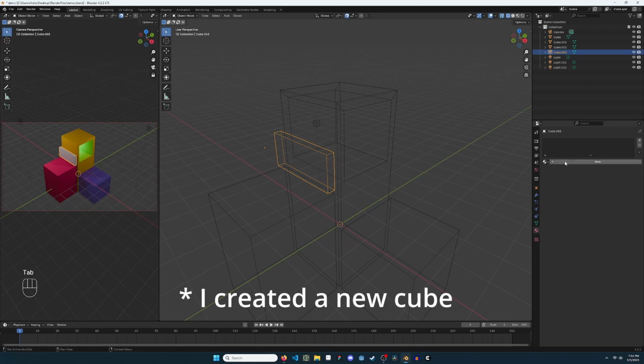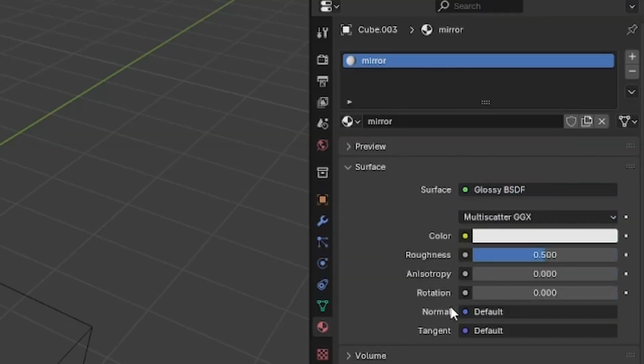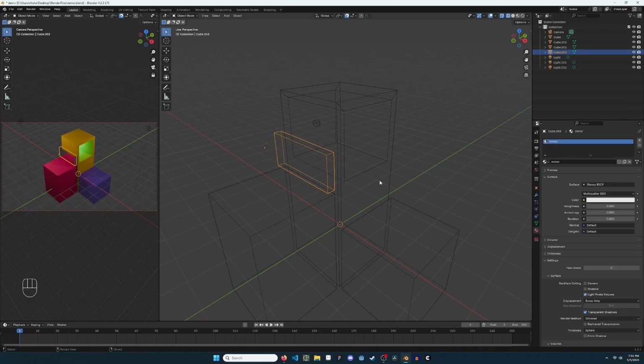To create reflection, select a cube. Change the material type to glossy BSDF. Set the roughness to 0. Add a light probe plane to the scene.